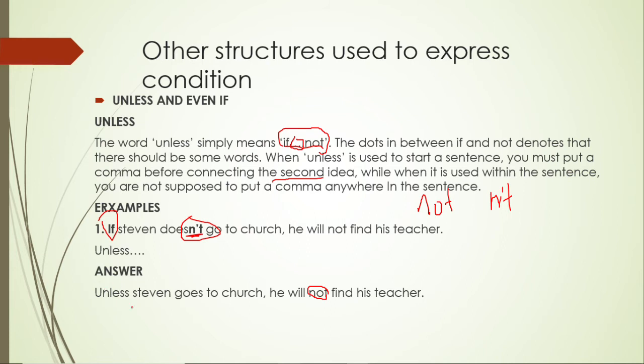So now when you put unless, the arrangement of the words will change. Unless Stephen goes to church, he will not find his teacher. If Stephen doesn't go to church, he will not find him. So we still mean the same thing, because the unless has the if and not. So itself there is expressing the negativity of Stephen not going to church. That's how it is there.